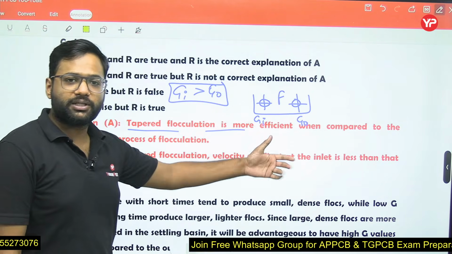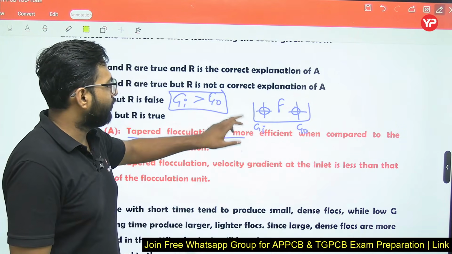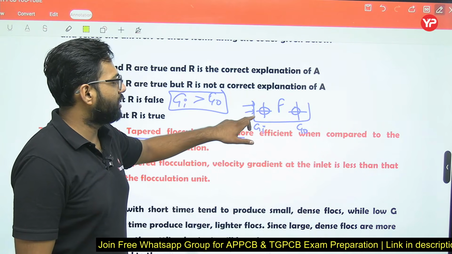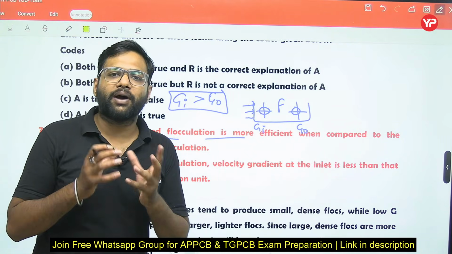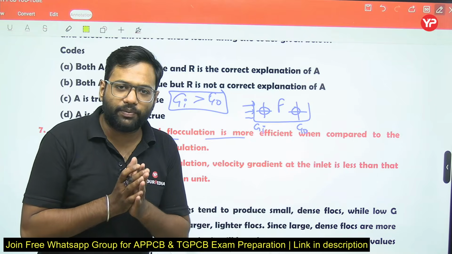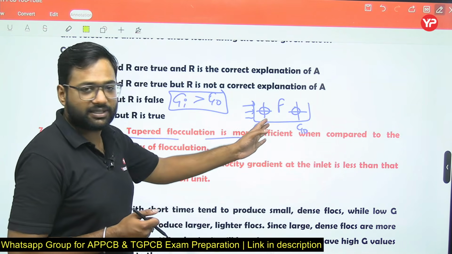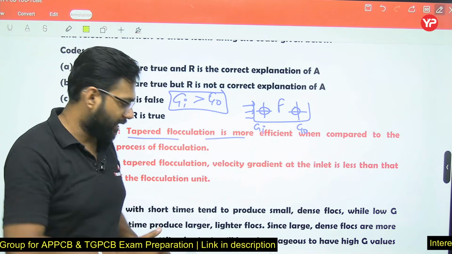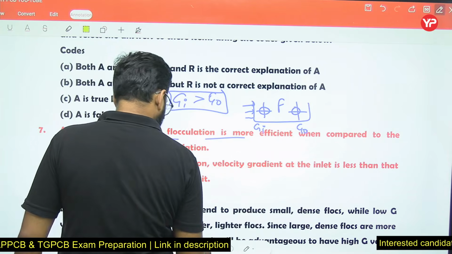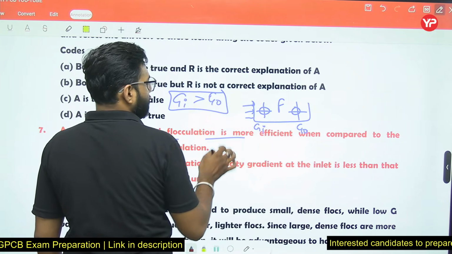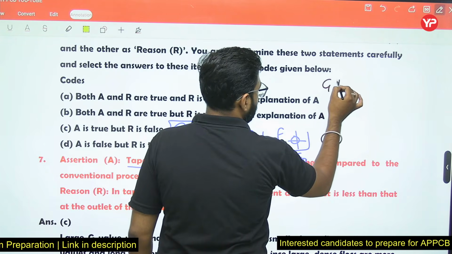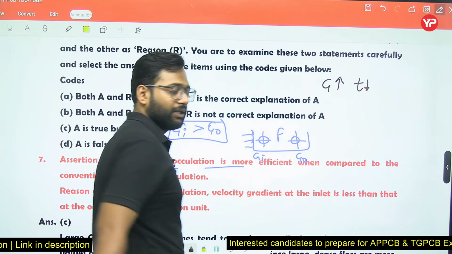So why do we do this? Because when water enters from here, initially the time required by the particles for their agglomeration is less. At the earlier section, when G value is higher, G is high and time T is less.